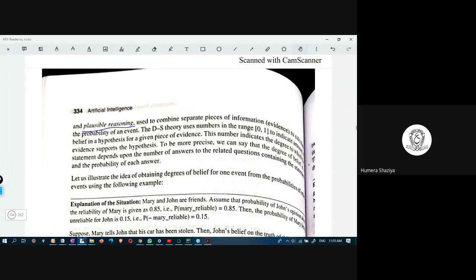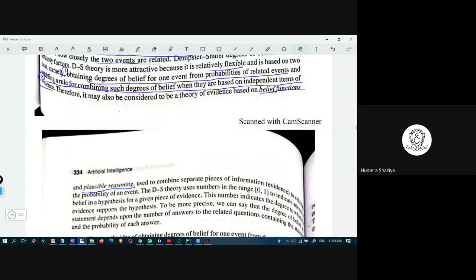So, this is plausible reasoning. Students, we are studying probability. It is all about giving probability values to events for which we are not sure whether they really happen, meaning 100% sure, or they don't happen at all, meaning 0%. Instead of this 100 and 0, we are learning different strategies to specify the probability values for different events. The value will be between 0 and 1.